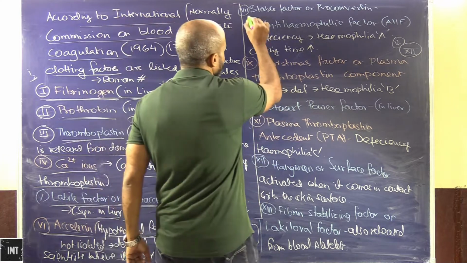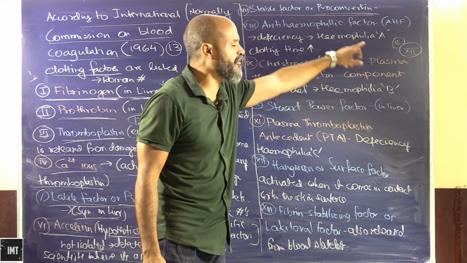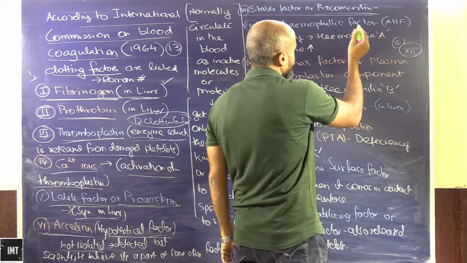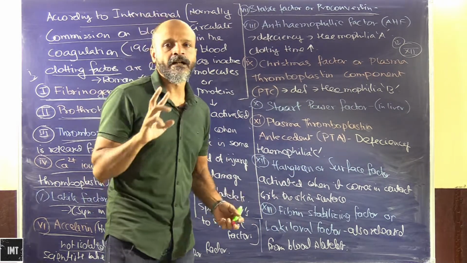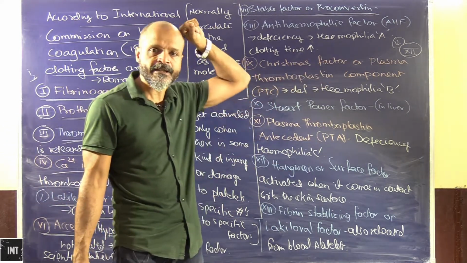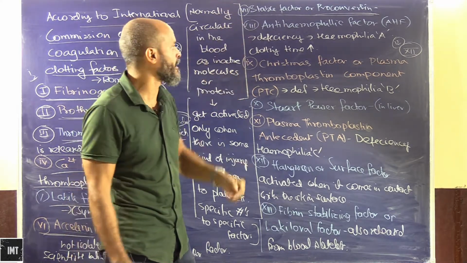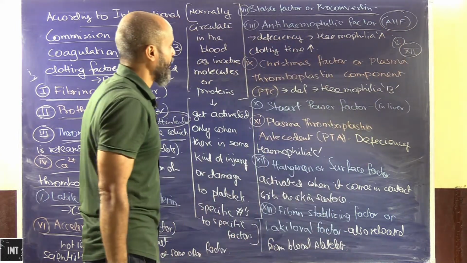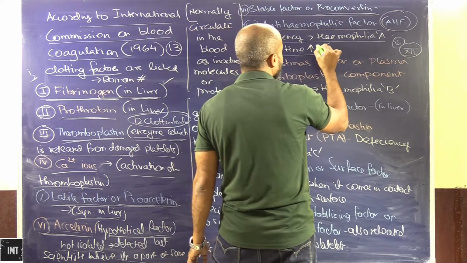Okay, we have the stable factor of proconvertin. Then we have anti-hemophilic factor. See, there are 3 types of anti-hemophilic factors, A, B and C, and if there is a deficiency in any one of these anti-hemophilic factors, it will basically result in the increase of the clotting time. So anti-hemophilic factor is also written as AHF, and the deficiency of this anti-hemophilic factor increases the clotting time.